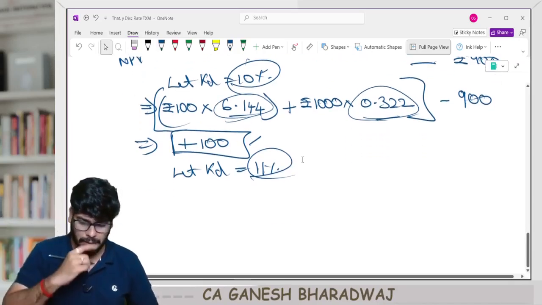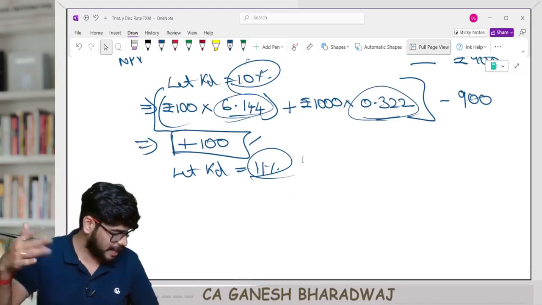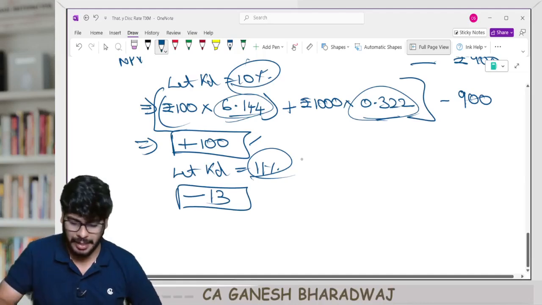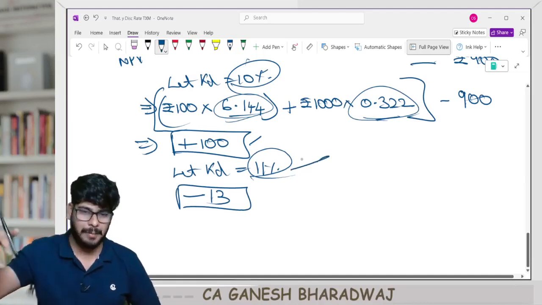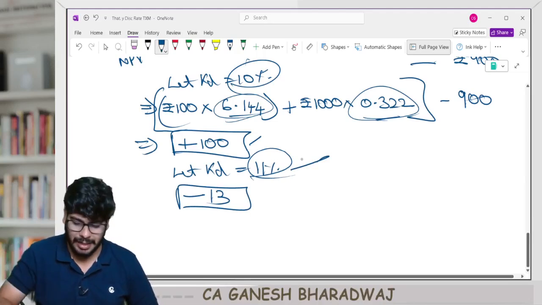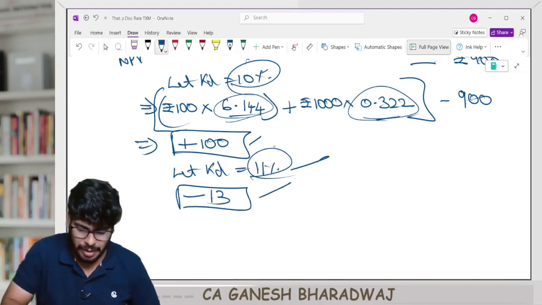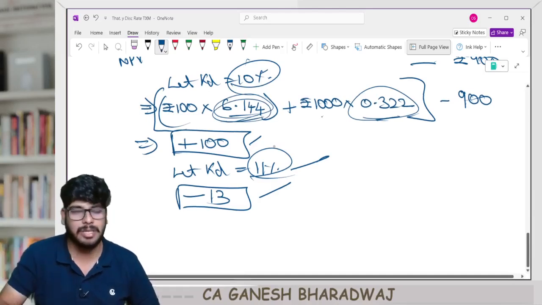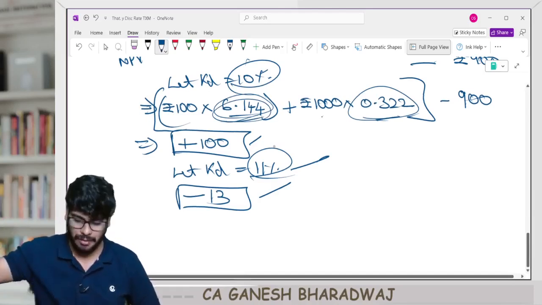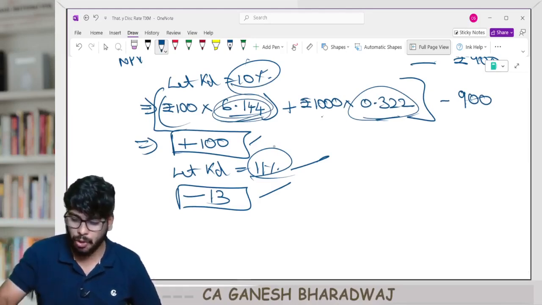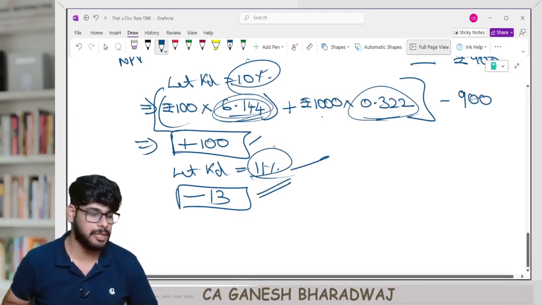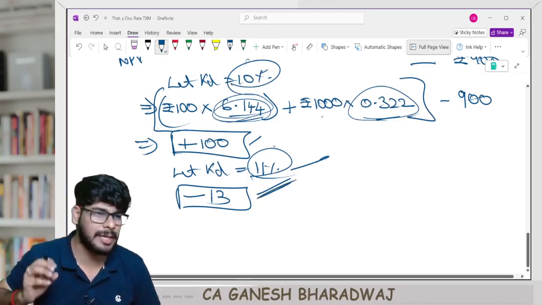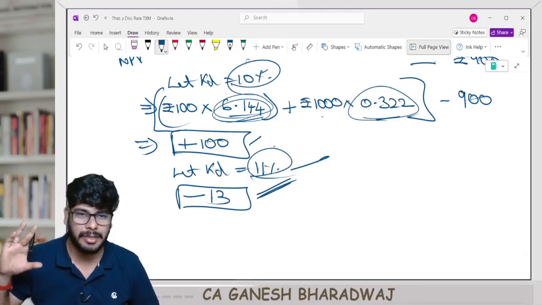So now, in this case, the KD calculation, I'm just cutting it short, guys. You get an NPV value of minus 13 here, right? At 11%, if you do the NPV calculation, you will get the value of minus 13. Similar calculation: 100 into present value annuity factor of 11% for 10 years plus 1000 into present value interest factor for 11%, 10 years. If you do all this minus 900, the final answer comes out to minus 13. Guys, clear with this? Are you able to understand? I'm teaching you the concept here. That's all. Clear with this, guys?